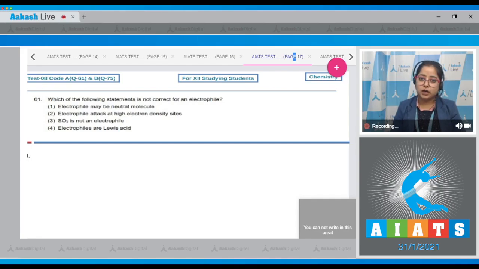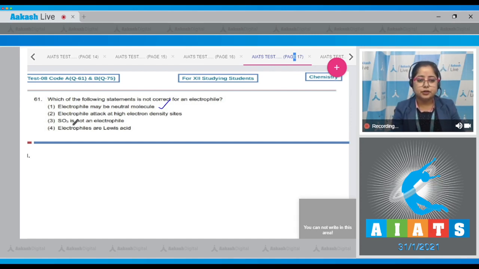Question number 61. Let's read it. Which of the following statements is not correct for an electrophile? Let's start. Electrophile may be neutral molecule. Student, this is a correct statement. An example is BF3. This is a neutral molecule and is an electrophile.